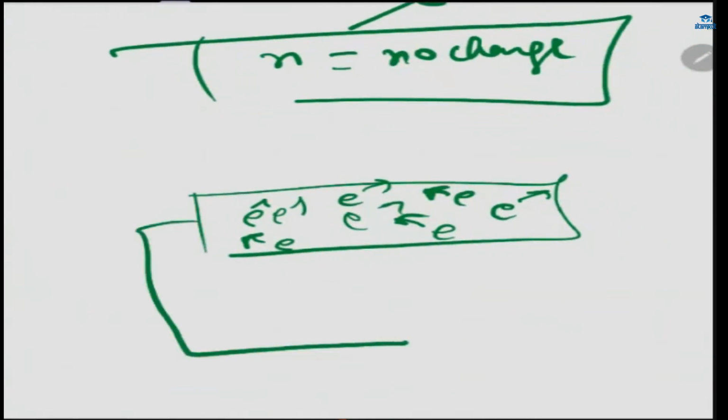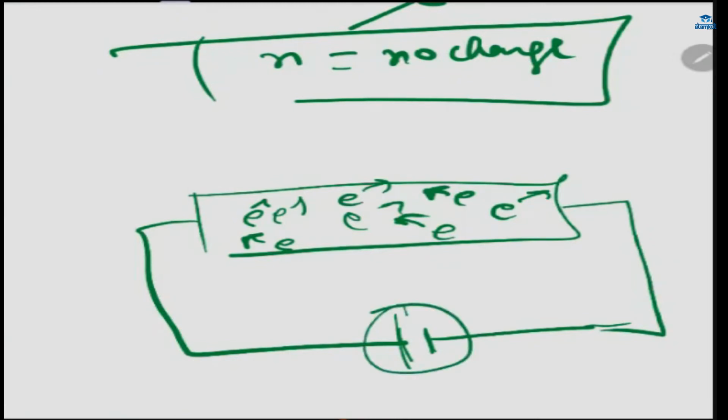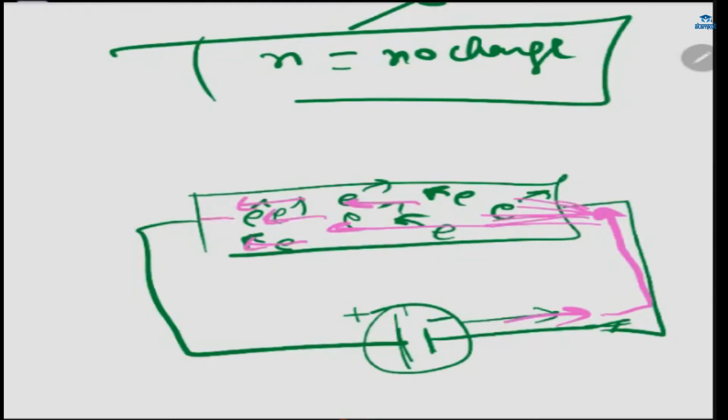But as soon as we add a battery and switch it on, what will happen? Electrons will start flowing in a particular direction. All the electrons will start rushing towards the positive terminal.